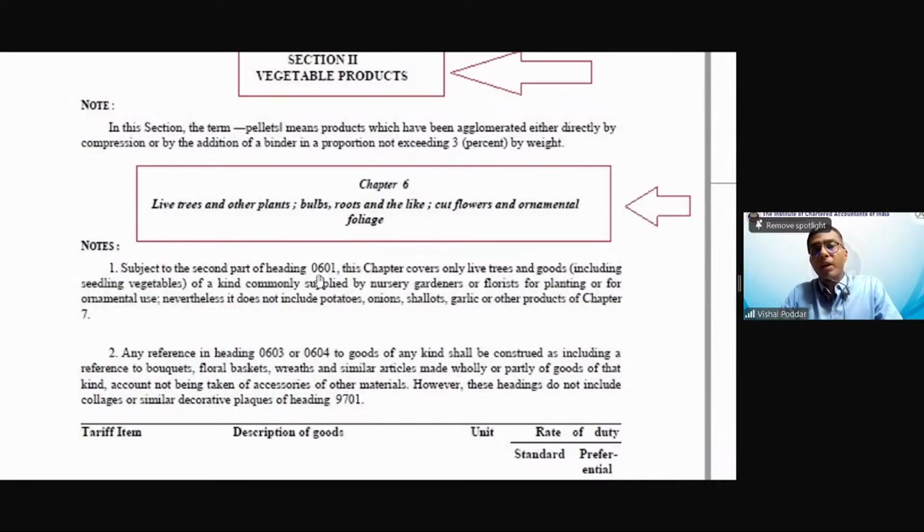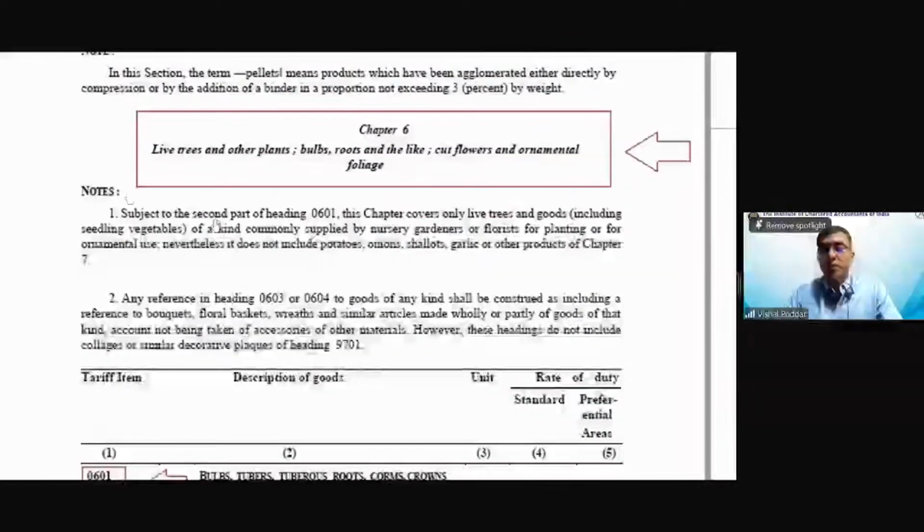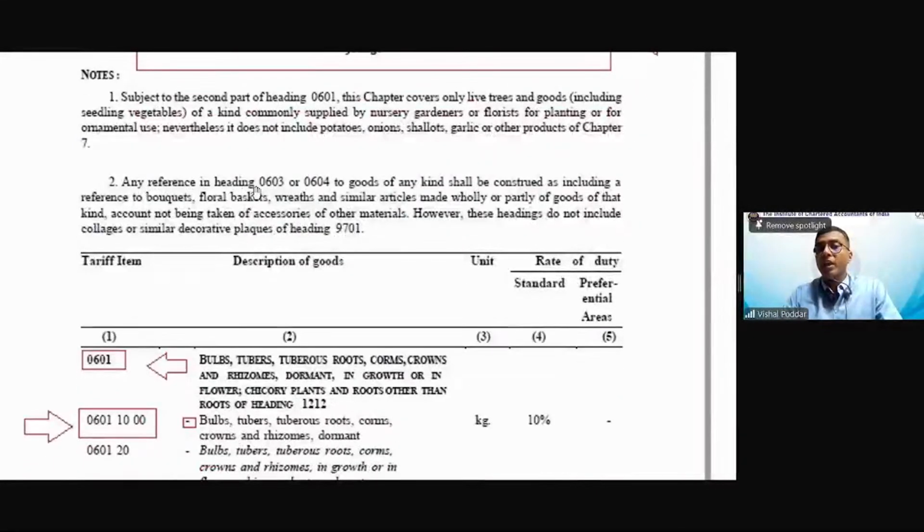subject to the second part of heading 0601, this chapter covers only live trees and goods, including seedling vegetables, of a kind commonly supplied by nurseries. So now see, they are clarifying what they will cover. Further, the second note to this chapter says, any reference in heading 0304 of this chapter to goods of any kind shall be construed as including a reference to bouquets, floral baskets.